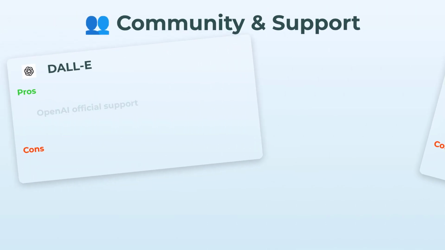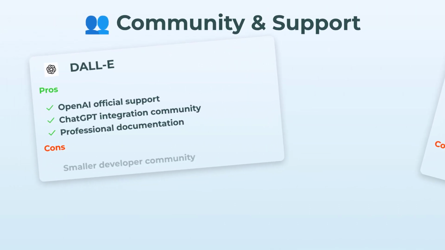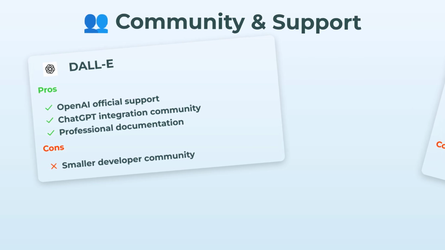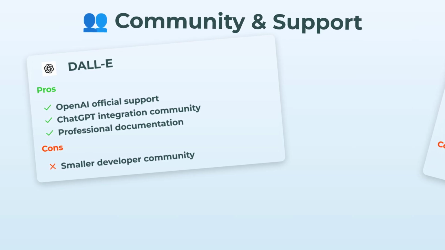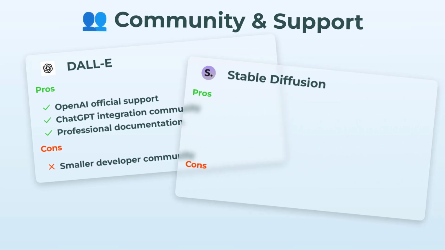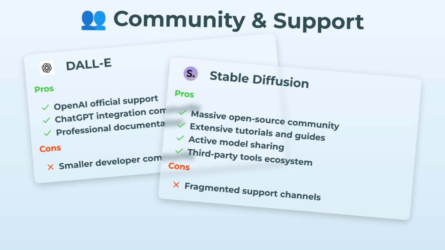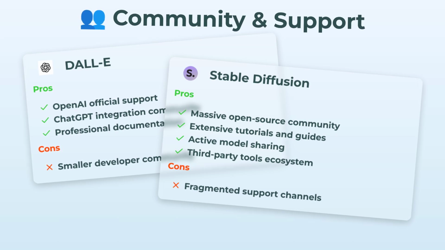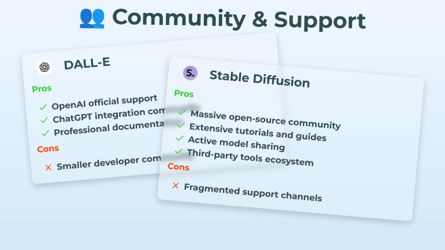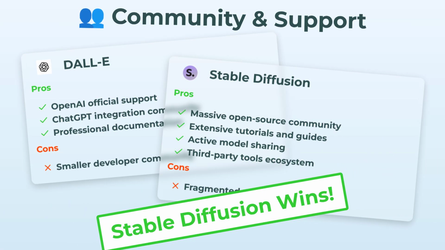Last but not least, the community and support. DALL-E's support team is pro, with neat documentation and a growing ChatGPT user base. But the developer crowd's a bit smaller. Stable Diffusion? The community is massive. Like, there's an endless stream of tutorials, guides, third-party tools, and model sharing happening daily. Only caveat is support can feel kinda scattered since it's all community-driven. Still, for resources and collaboration, Stable Diffusion comes out on top here.